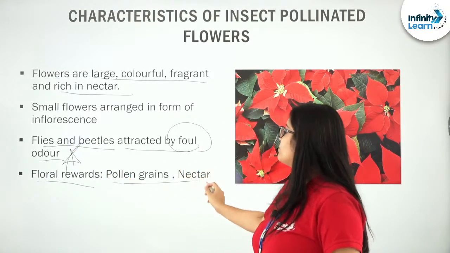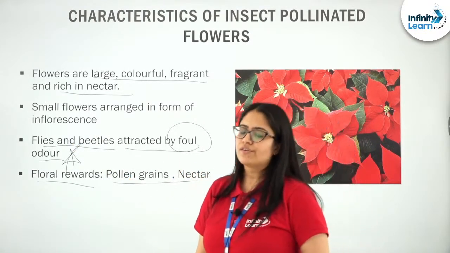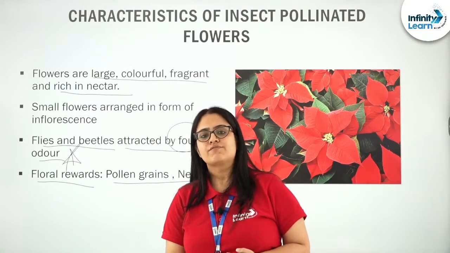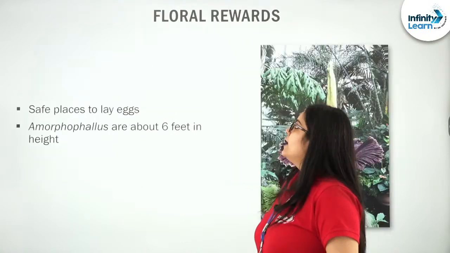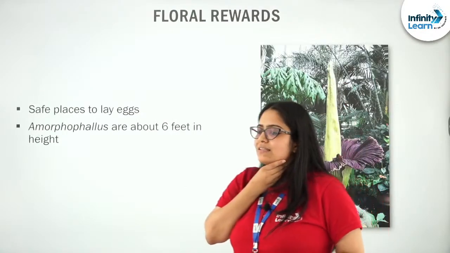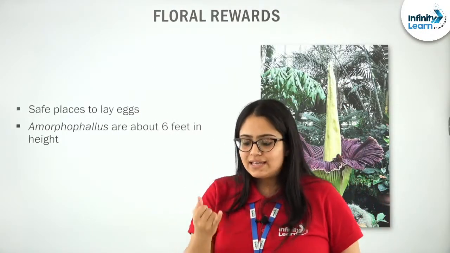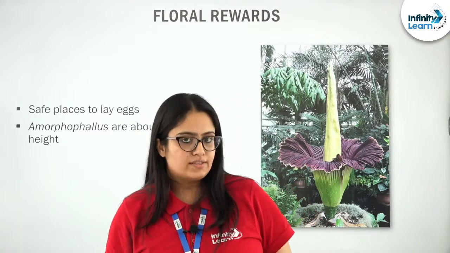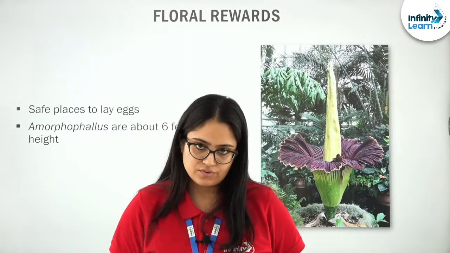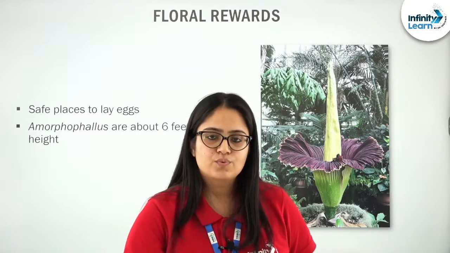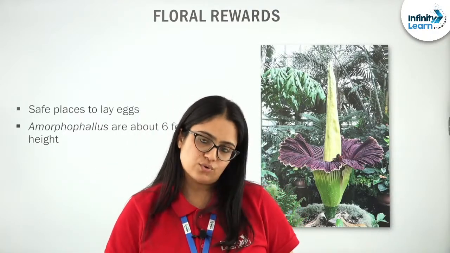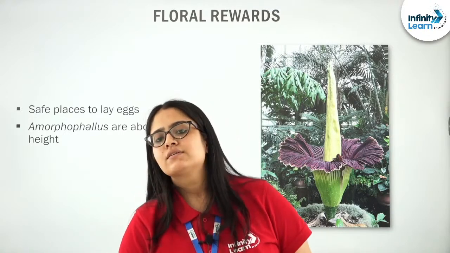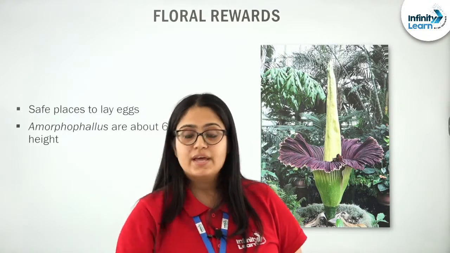So, nectar and pollen grains are usual floral rewards. Next, students, there are not only pollen grains and nectar that can be used as floral rewards, although they are the most common and usual ones, but there are certain other floral rewards also that are given by these insect pollinated flowers to their pollinators.